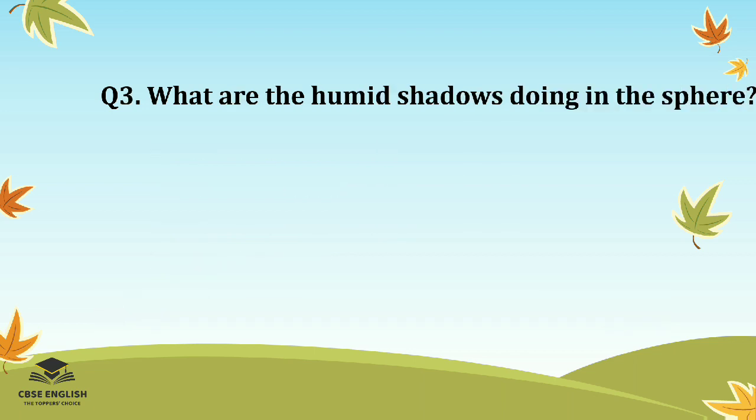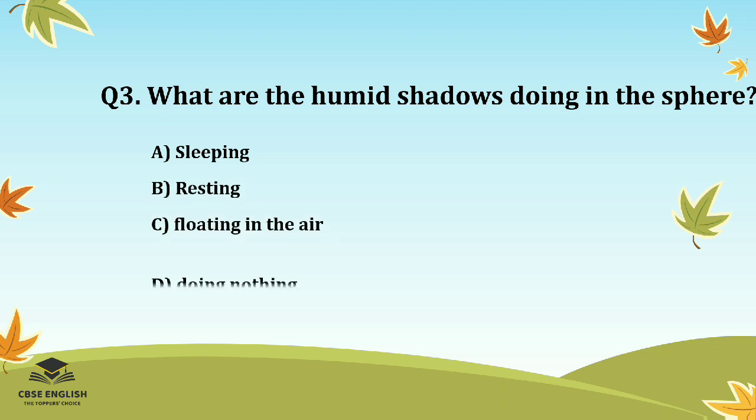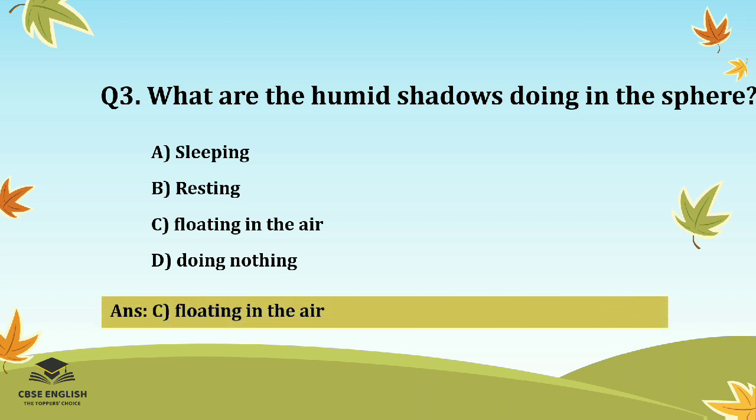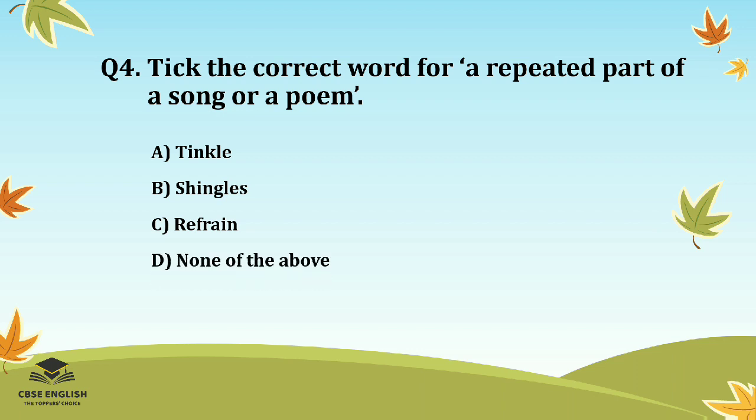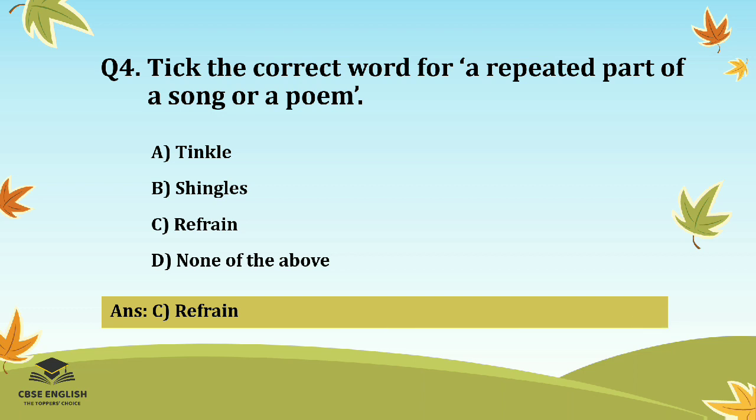Question number 3. What are the humid shadows doing in the sphere? Options are sleeping, resting, floating in the air, or doing nothing. And the correct answer is floating in the air. Question number 4. Tick the correct word for a repeated part of a song or a poem. Options are tinkle, shingles, refrain, or none of the above. And the right answer is refrain.